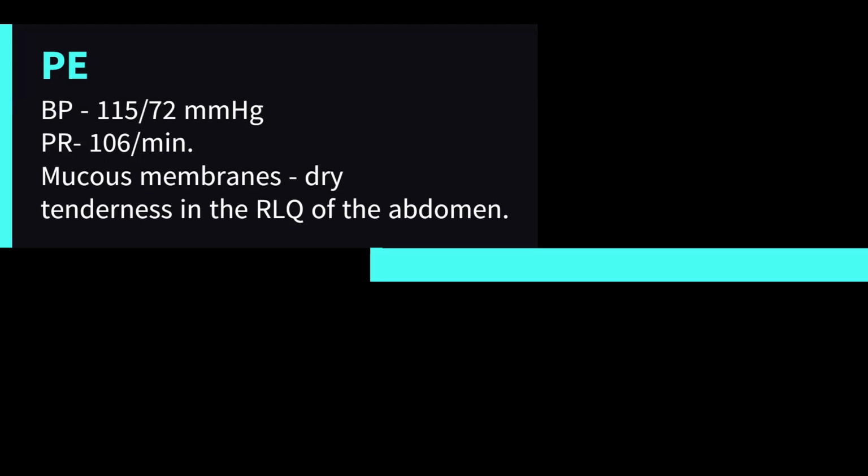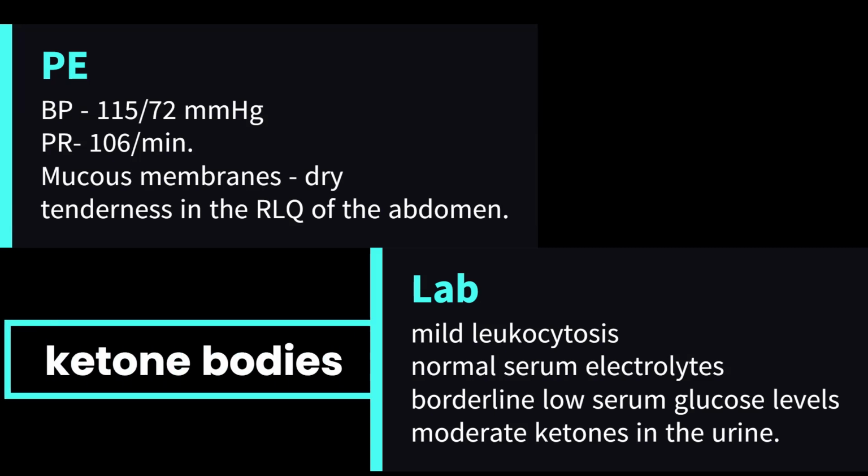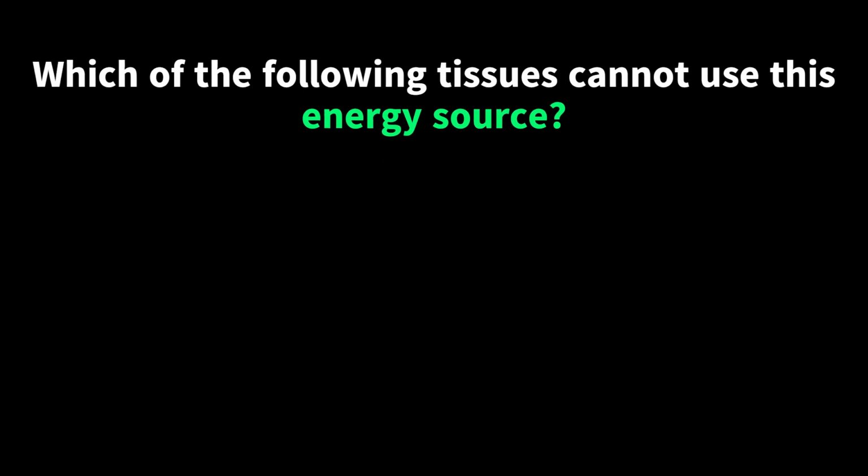Laboratory evaluation shows mild leukocytosis, normal serum electrolytes, borderline low serum glucose levels, and moderate ketones in the urine. Based on the evaluation, it is suspected that this patient is utilizing ketone bodies as a significant reserve of energy. The question is, which of the following tissues cannot use this energy source?